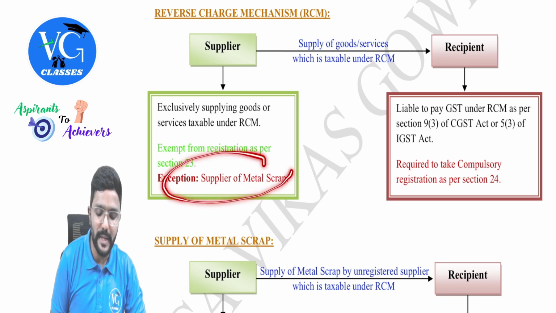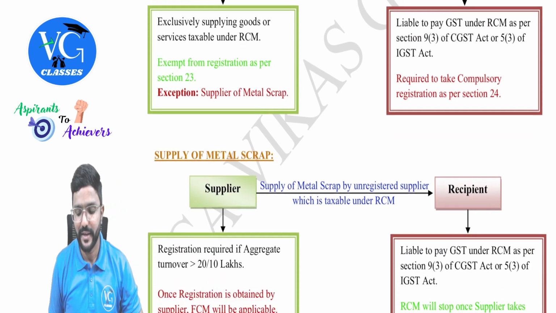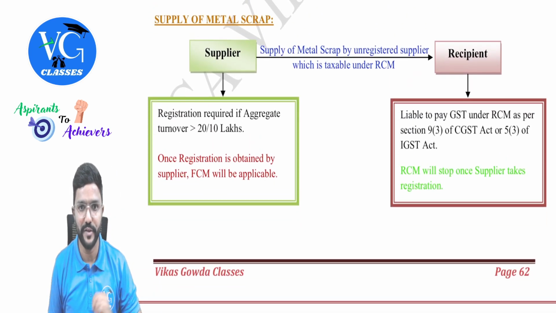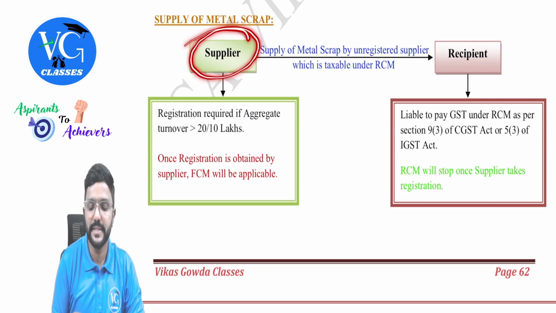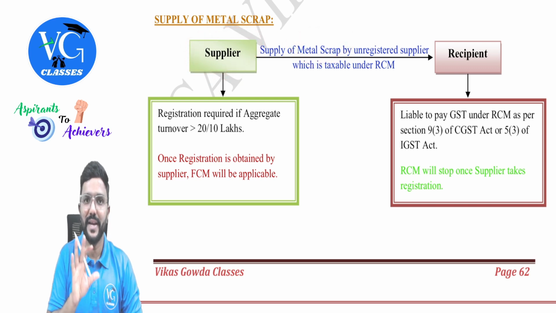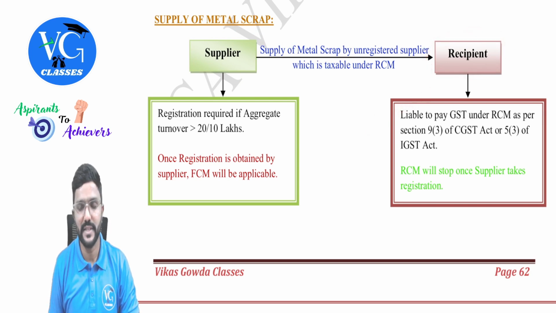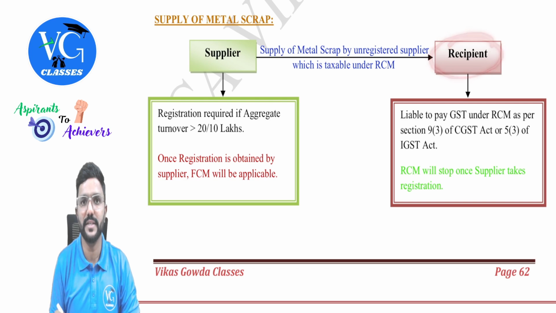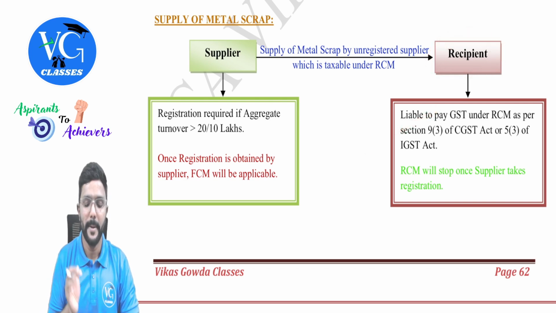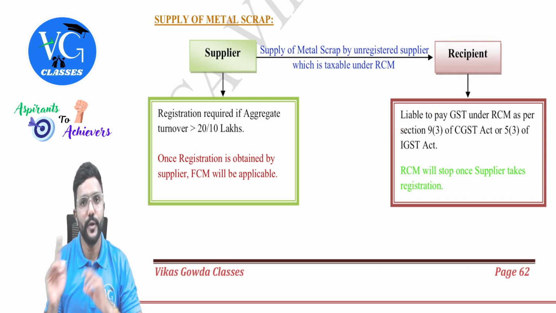But the exception is the supplier of metal scrap. For supplier of metal scrap, we have a separate provision. So assume the supplier is supplying metal scrap and the supplier is unregistered. So if the supplier is unregistered, for the recipient RCM is applicable, guys. RCM is applicable. So for the recipient, when RCM is applicable, he has to mandatorily get registered. Now, will it be forever? No.